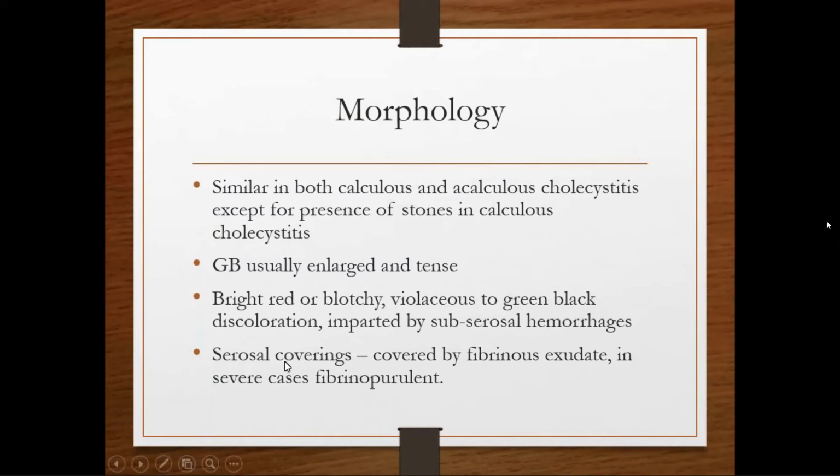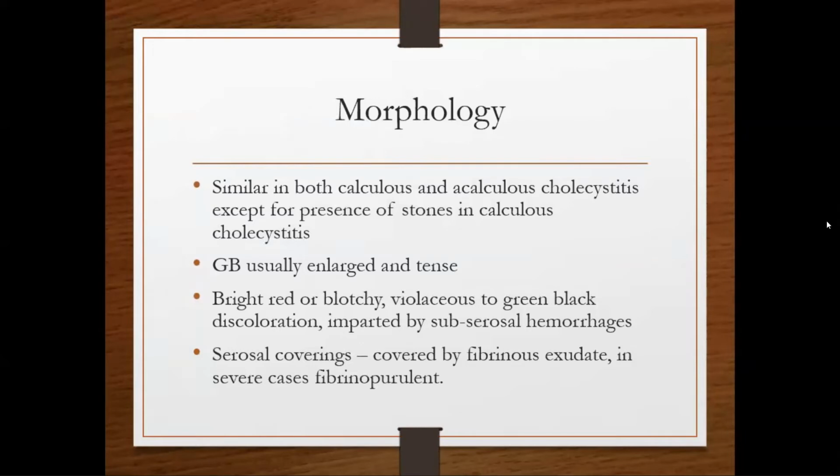And this is the serosal covering. Remember one thing: in the lining of the gastrointestinal tract, there is mucosa, submucosa, muscularis propria, and serosa. But in the gallbladder, one layer is absent, that is the submucosa. Submucosa is absent in the gallbladder. And in both acute calculous and acute acalculous cholecystitis, grossly the serosa is covered. Serosa means the outer layer, the most outer layer that we can see, the serosal covering.